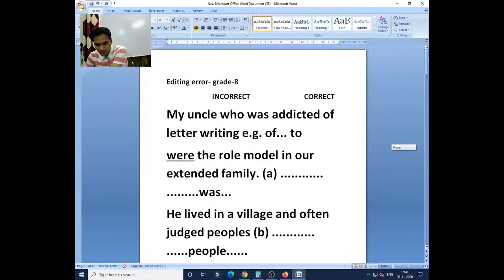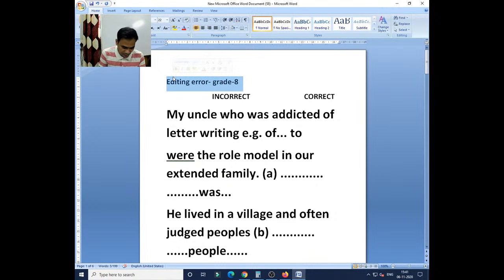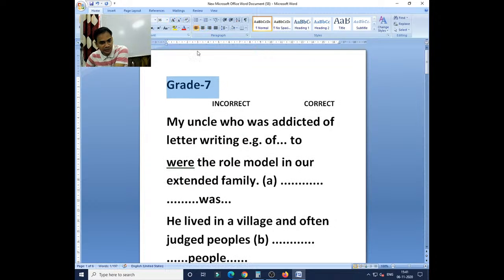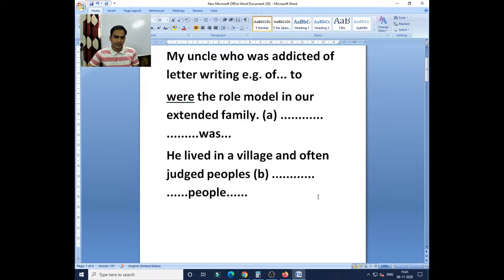I'll run a little faster. That is a part of class 8, which I just gave to class 8 students to solve. We can change it into grade 7 and we'll discuss whether you are able to do it or not. Okay, the class 8 one also we'll discuss now. So you just tell me whether you are able to do it or not.